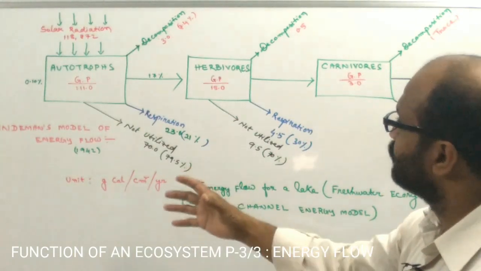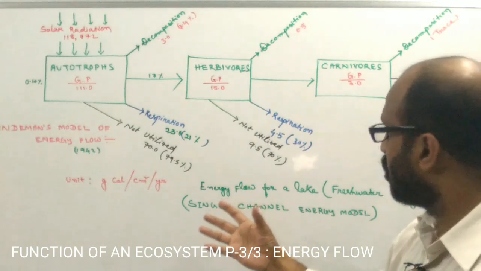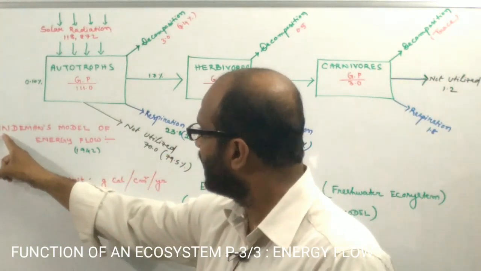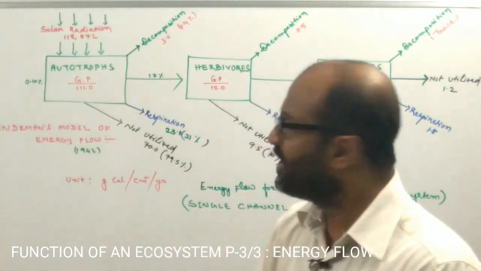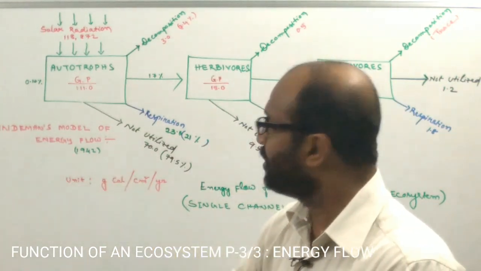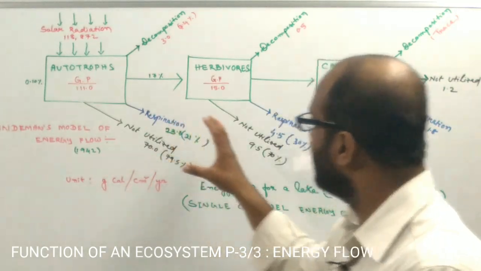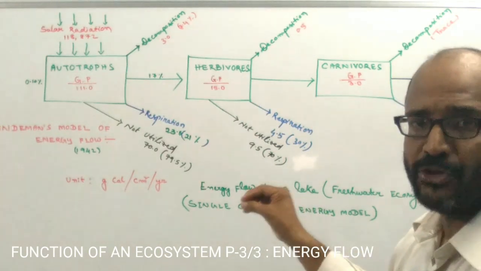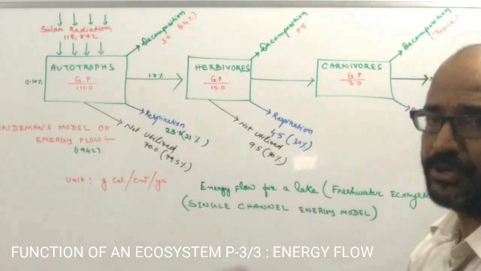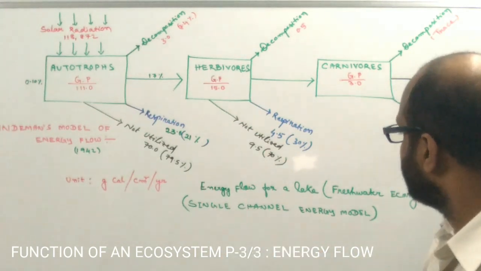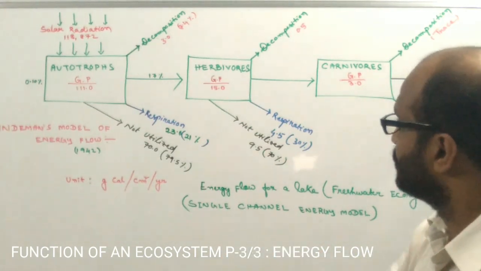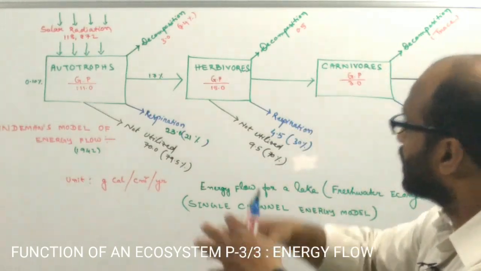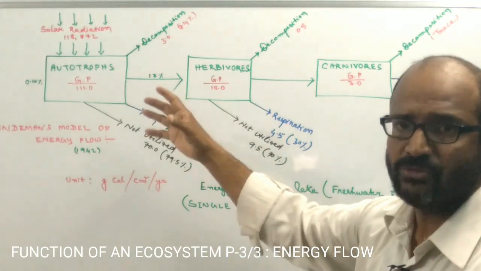How the energy actually flows in the ecosystem, we will study under such a model, and this model was given by Lindeman in the year 1942. This model shows the energy flow in the lake ecosystem or the freshwater ecosystem, and this is the single channel energy model. We will be clear about how the energy flows.